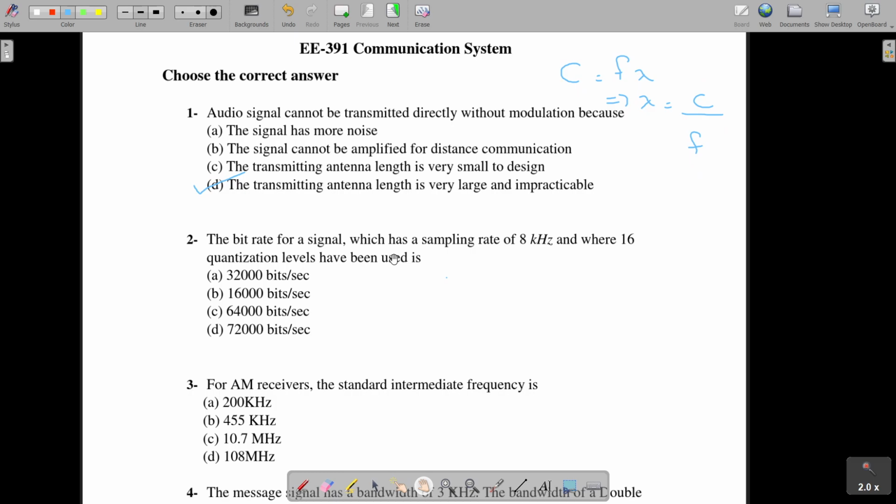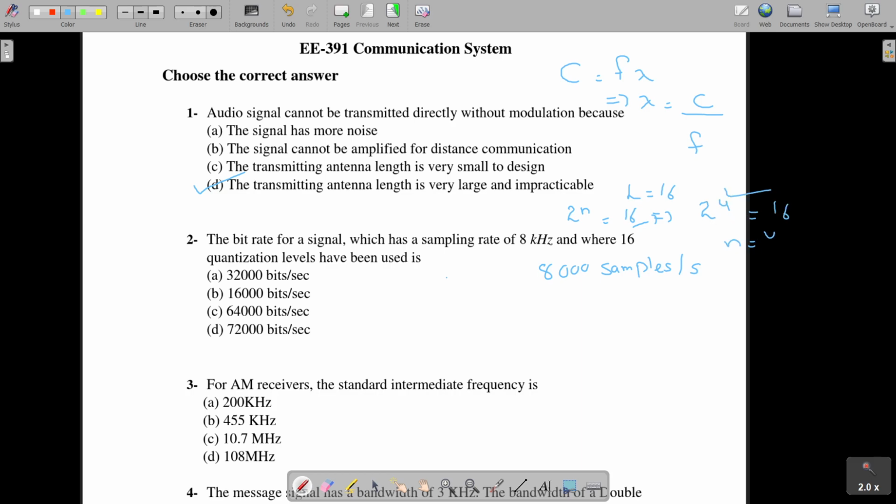Number 2, the bit rate for a signal which has a sampling rate of 8 kilohertz, where 16 quantization levels have been used, is. Okay, so you are given the sampling rate that is 8 kilohertz or 8000. I can write this as 8000 samples per second. Now we have 16 quantization levels, here L is equal to 16. And we know that to find the number of bits required to encode each sample, that is given by 2^n. So 2^n = 16, which implies that 2^4 = 16. So n is equal to 4.